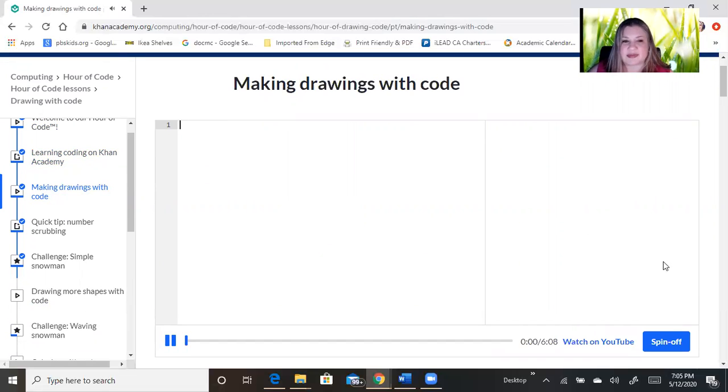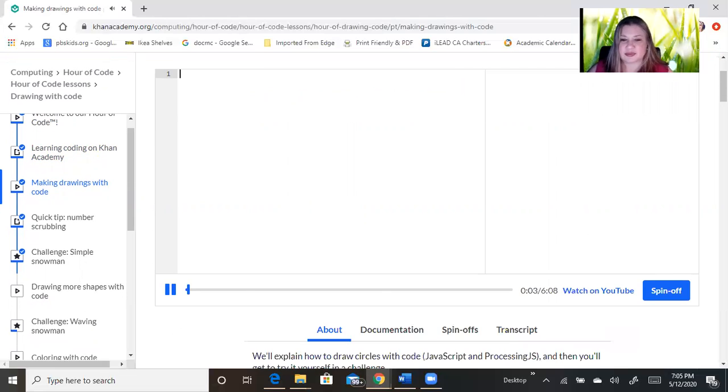Let's begin programming by making a face with circles. To draw a circle, we need to use the ellipse command. So I'll type ellipse in this editor. After I write a command name in a program, I always follow it with parentheses and a semicolon. But I don't see an ellipse. The right side is still that boring white canvas.